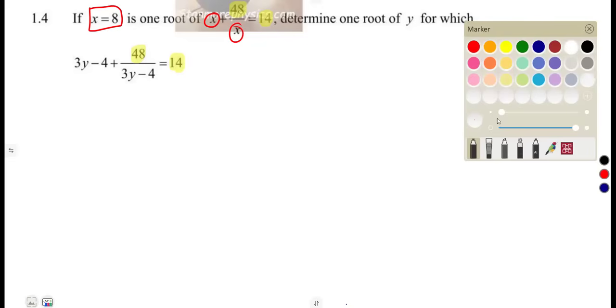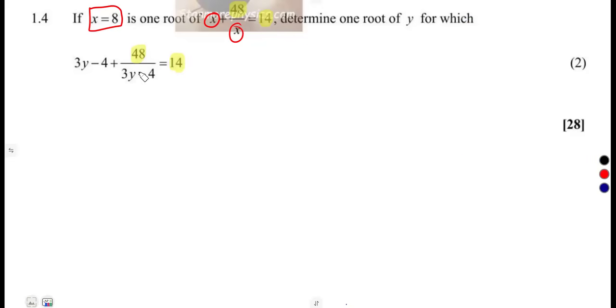So what represents x in this equation is 3y minus 4. It is the one representing x. So in this type of equation, you just take that 3y minus 4 as the same as x. That is what it represents, because these are the same. This is 48, same there is 48. This is 14, this is also 14.